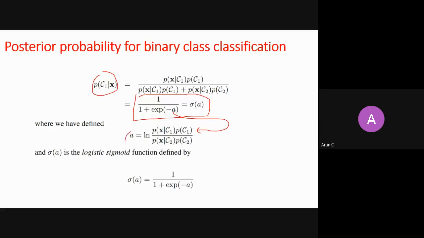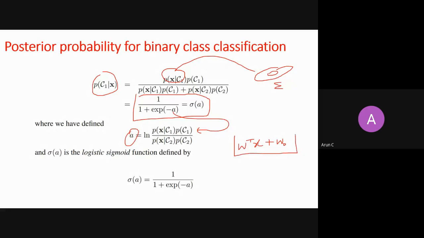And just to find out what the probability of C1 given x is, we had found out that a can be written as W transpose x plus W0. Don't forget that it is an important assumption. It can be written as W transpose x plus W0 when you take the class conditional distribution as Gaussian, with the same covariance matrices. So there are two assumptions. First, the class conditional distribution is Gaussian, and the covariance matrix for every class conditional distribution is the same. Then you have found out that a can be written in this form.